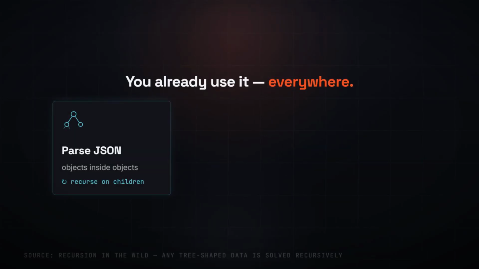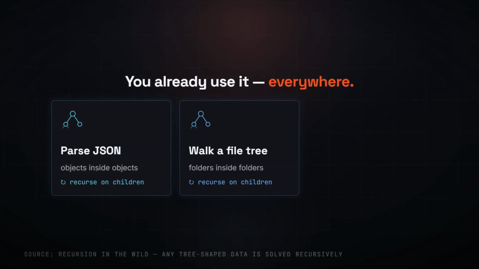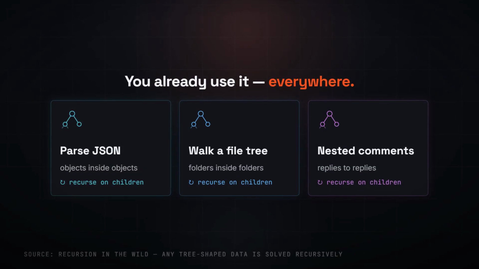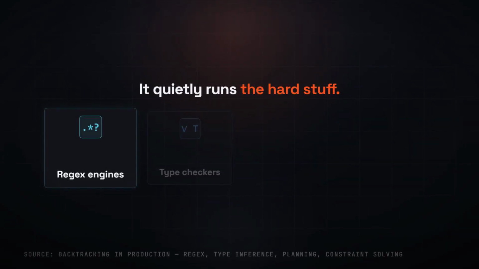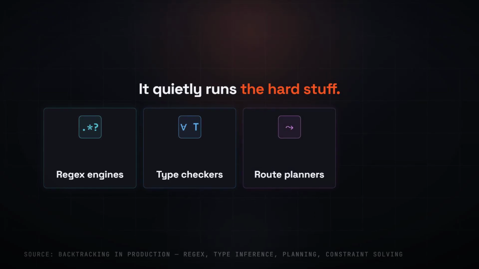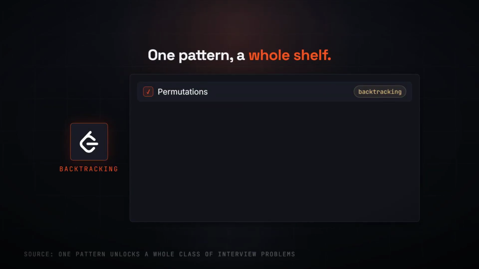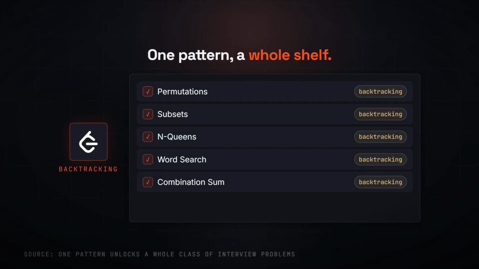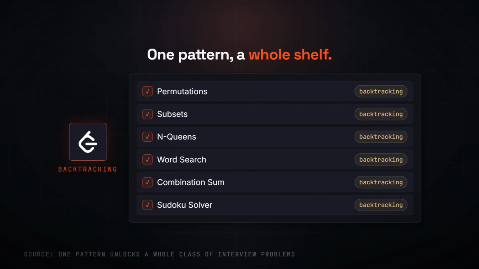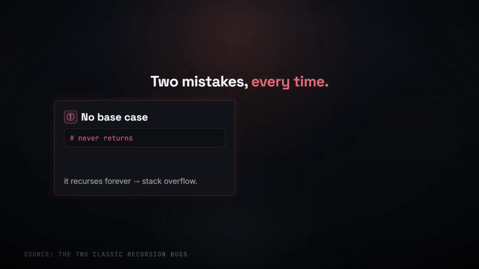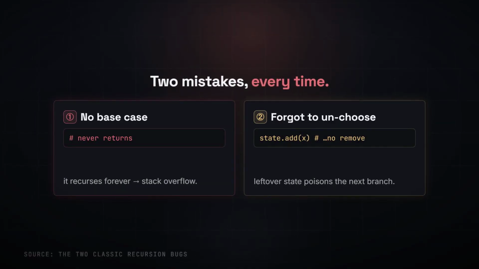You already lean on recursion every day: parsing JSON, walking a file tree, rendering nested comments, anything shaped like a tree. And backtracking quietly runs the hard things: regular expression engines, type checkers, route planners, the solver inside your puzzle app. It is also the pattern interviewers love, because learning it once unlocks a whole shelf of problems at the same time. The 2 classic mistakes: forgetting the base case so it never stops, and forgetting to undo your move before you try the next one.